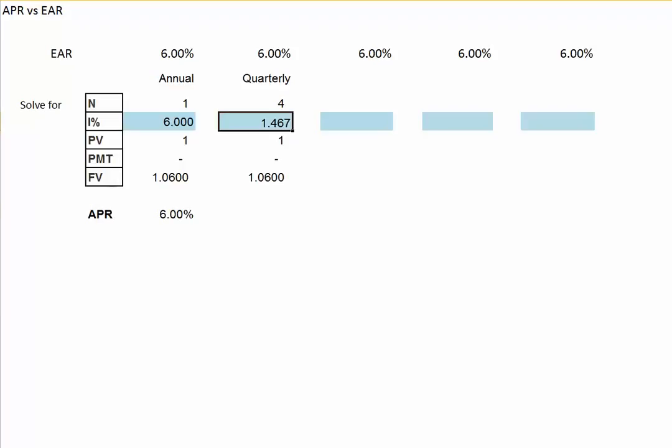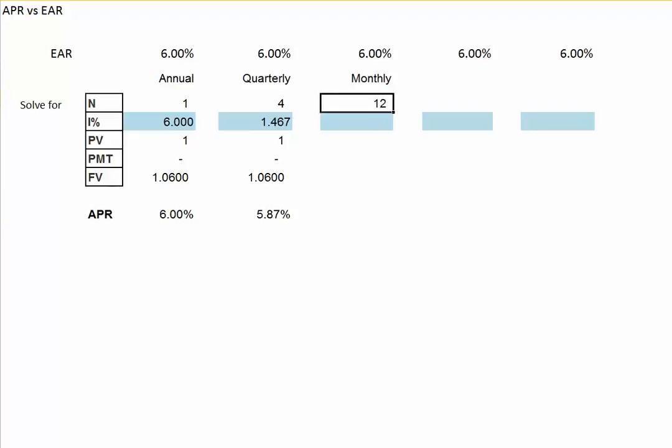1.467%. We multiply that by 4 to get an APR of 5.87%. What this effectively is telling us is we would be just as happy with an investment that had a 5.87% APR with quarterly compounding as we would with an investment with a 6% APR with annual compounding. What if instead we had monthly compounding? Well, now in your financial calculator, set n to 12.